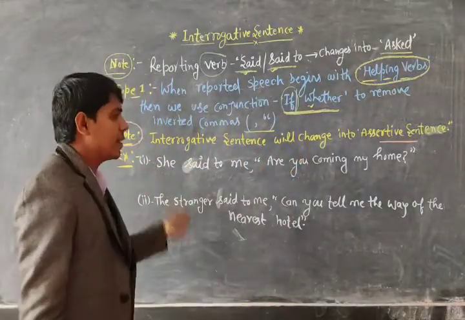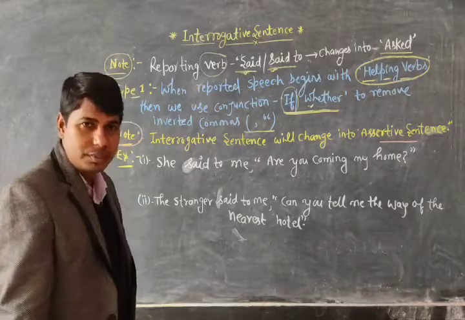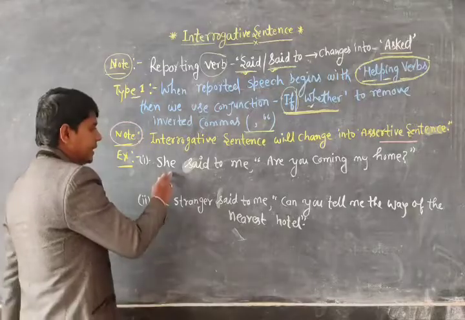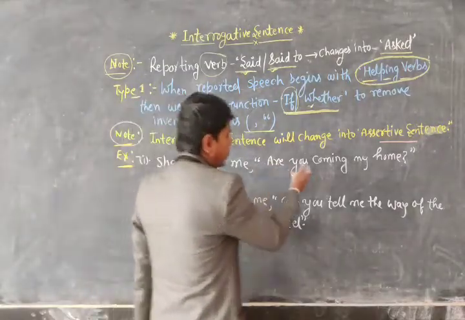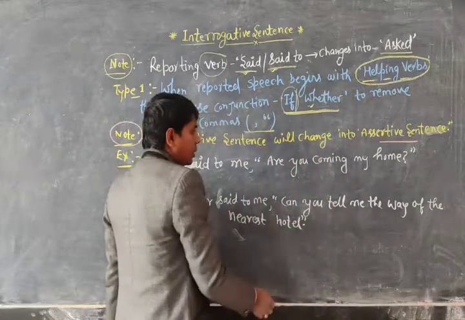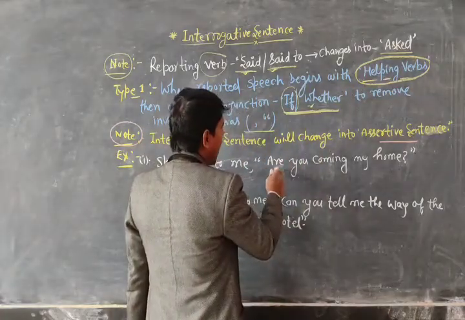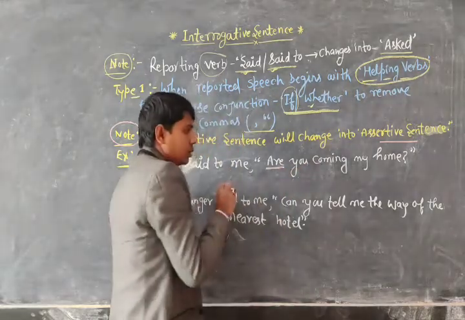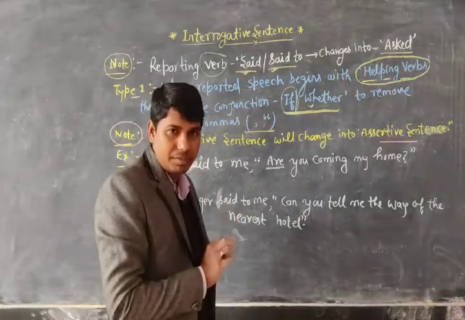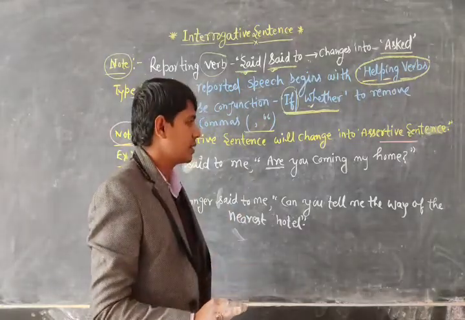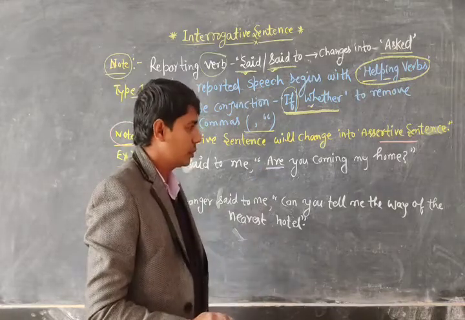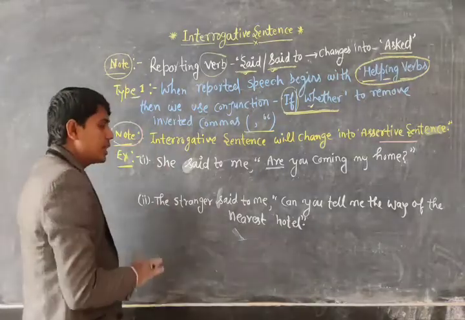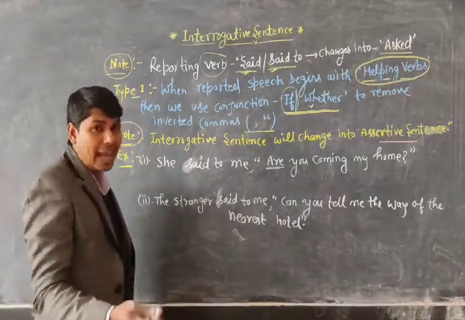Now see some examples to make sure. She said to me, "Are you coming my home?" Now see, this is the reported speech, and just see the sentence starting with are. This is a helping verb. So all the sentences that start with a helping verb will come in the category of type first. Now see how to change it into indirect speech.